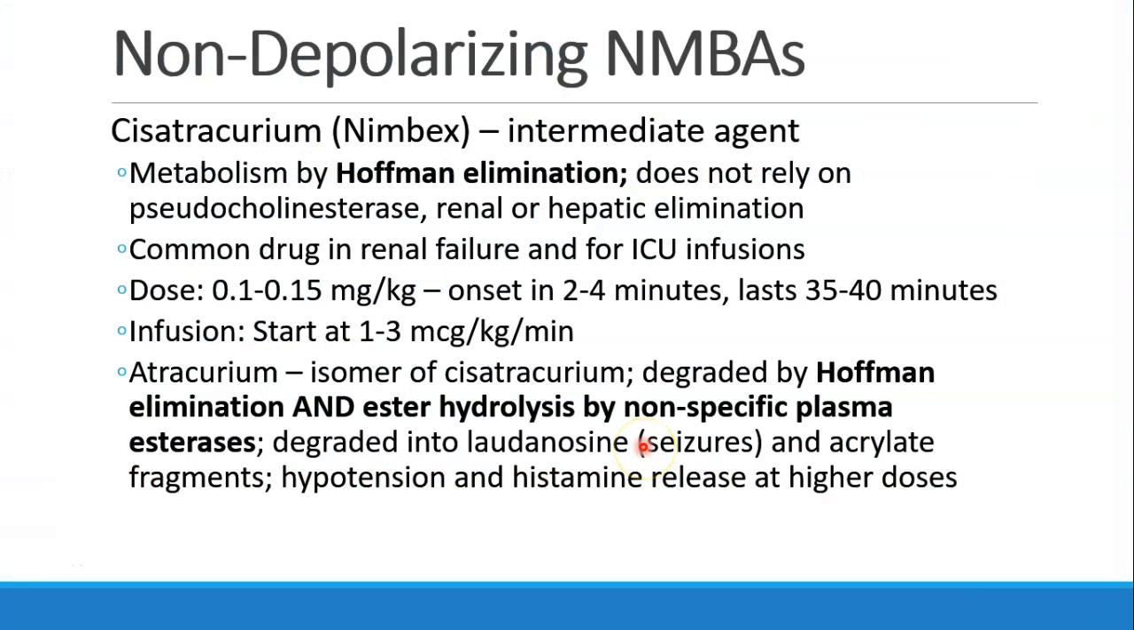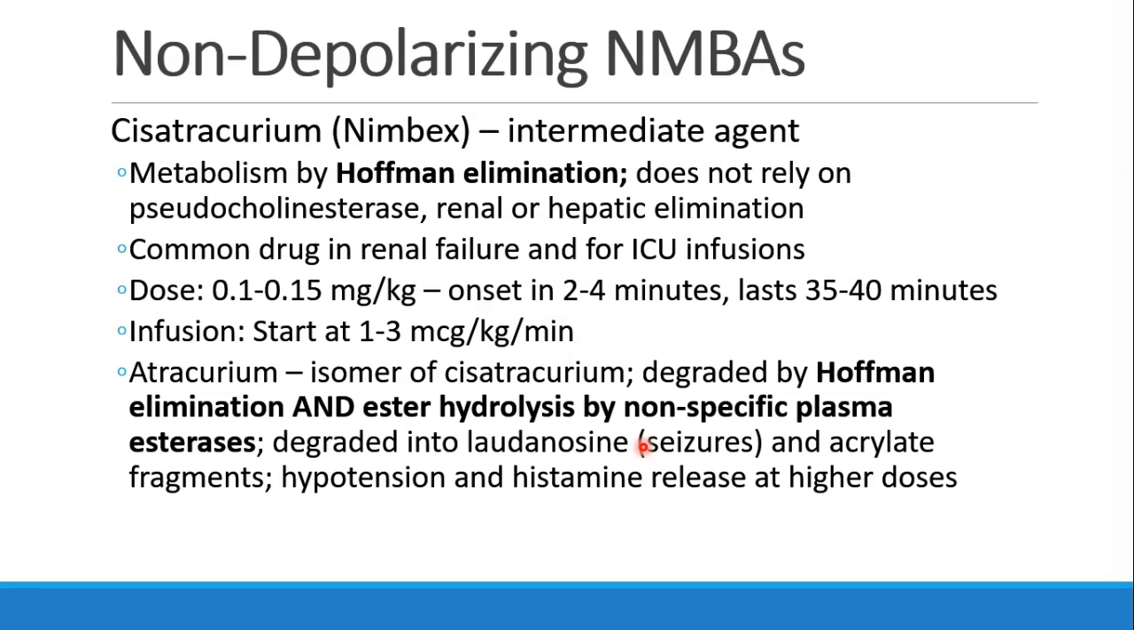The first drug we'll discuss is cisatracurium, or Nimbex. It's an intermediate acting agent. Its metabolism is by Hofmann elimination, which means it doesn't rely on pseudocholinesterase, and it doesn't rely on renal or hepatic elimination. This is felt to be the ideal drug in renal failure patients, although I personally don't like to use it because I don't think it's a very effective drug.